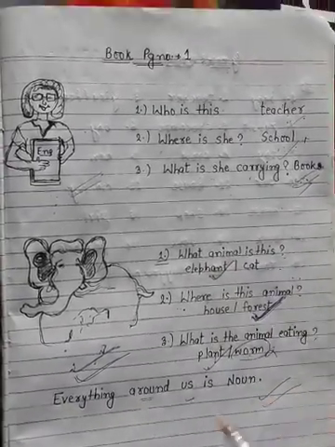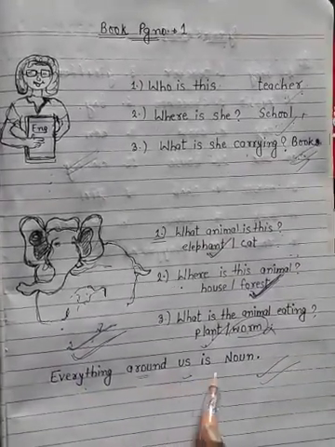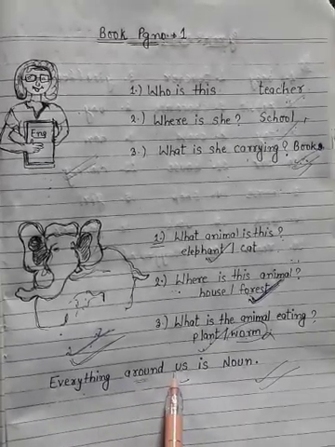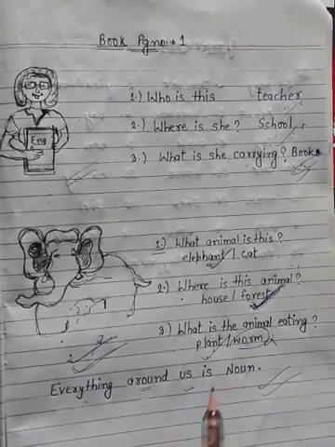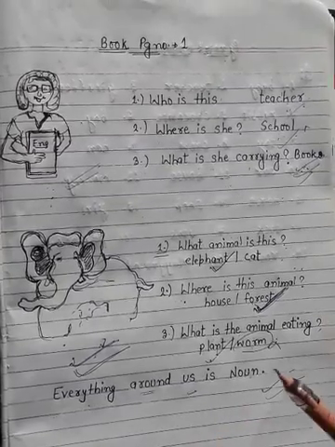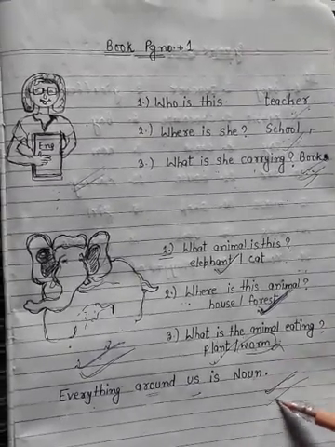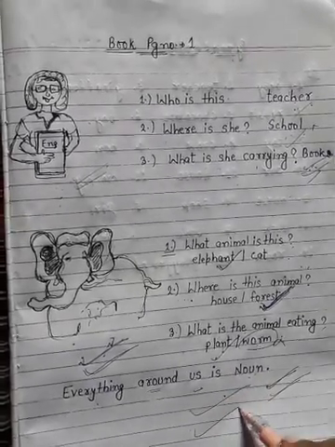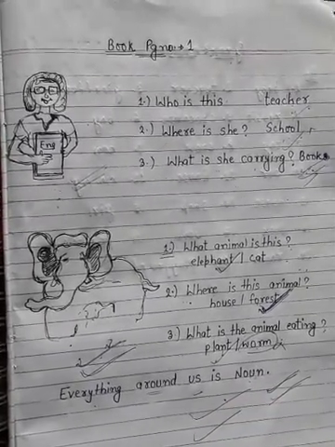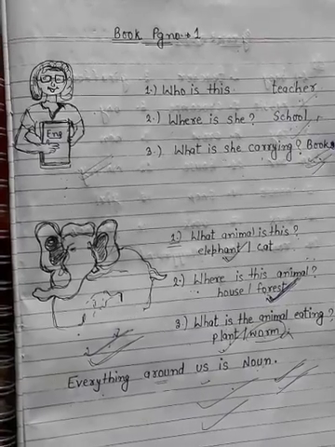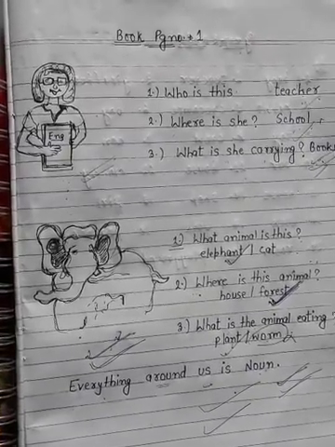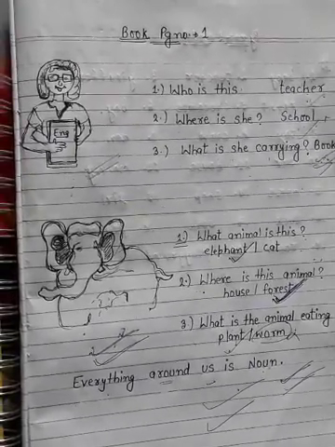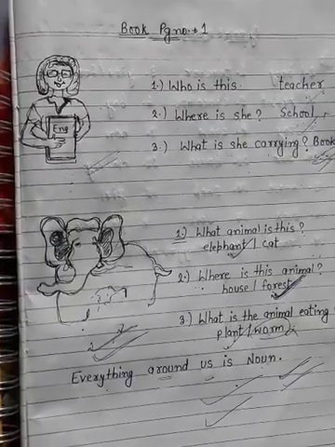So I have written here that everything around us is a noun. It means that everything which has a name is known as a noun. You can give examples related to that also. Now class, I will discuss the first question of noun, that is question number A, and its solution.